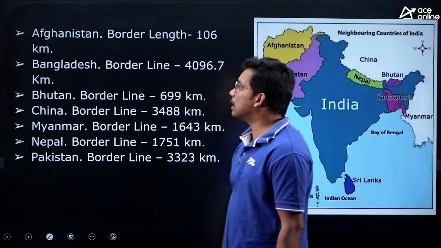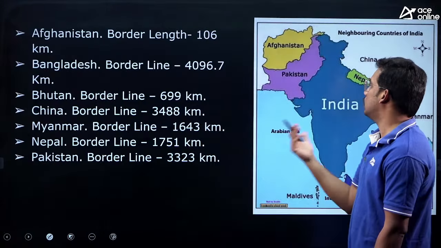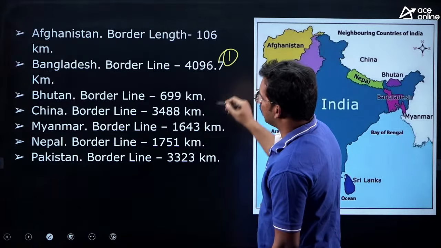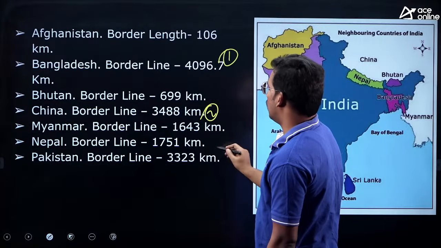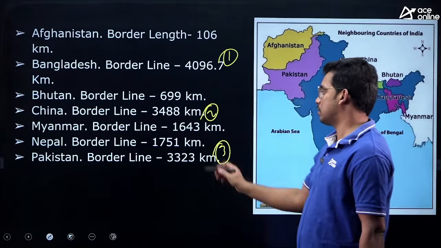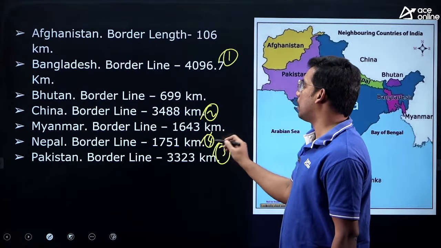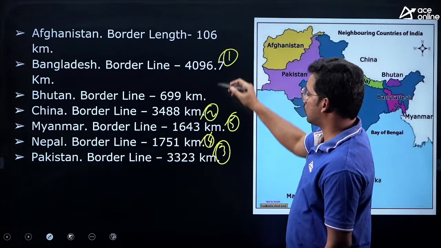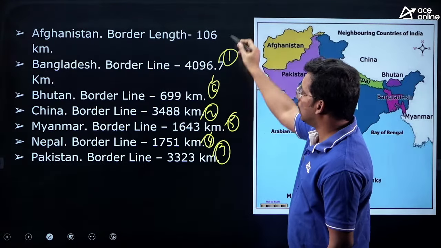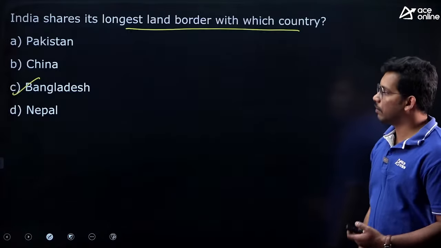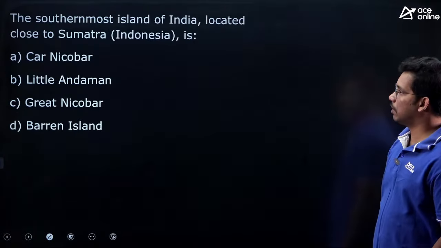So India has different neighbors, so you can see here Indian neighbors. So highest is with Bangladesh first, then second is with China, and then third is with Pakistan. Try to remember the highest, that will be sufficient. Then fourth is with Nepal, then fifth is with Myanmar, then sixth is with Bhutan, and seventh is with Afghanistan, right? So this is a previous year question only, very simple one.